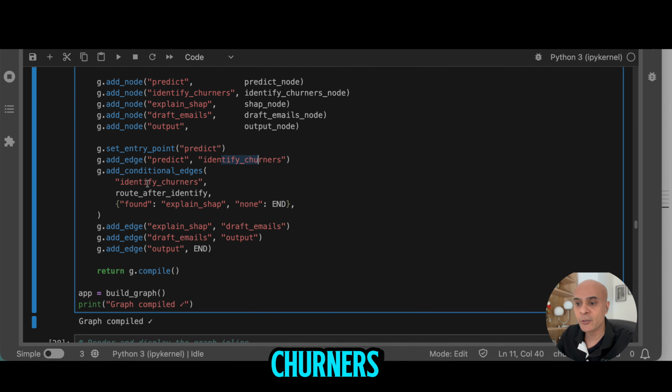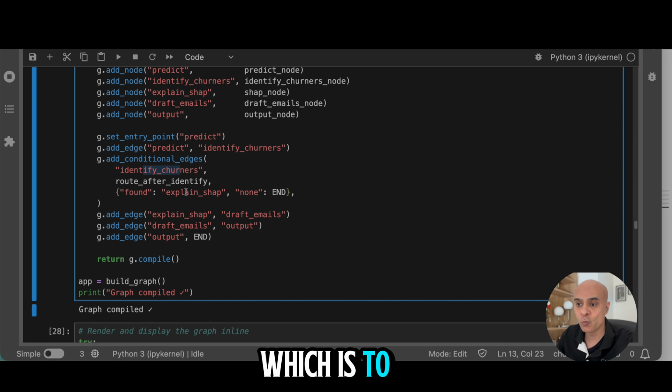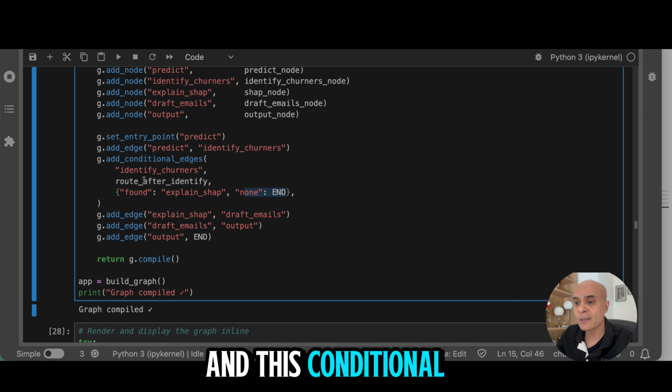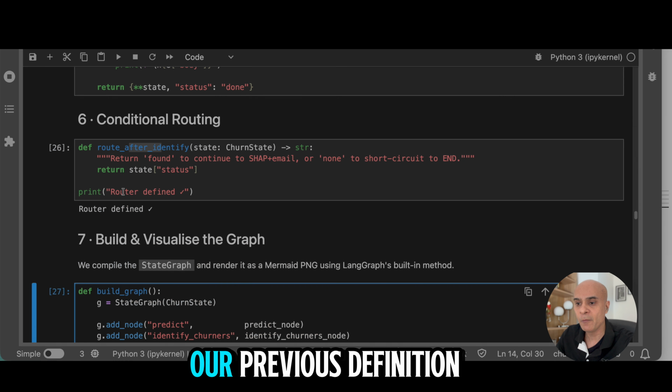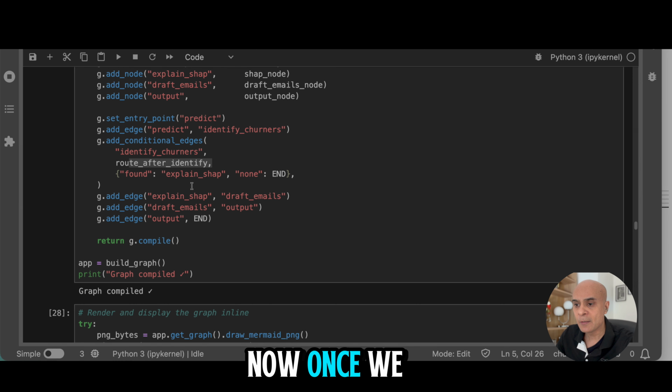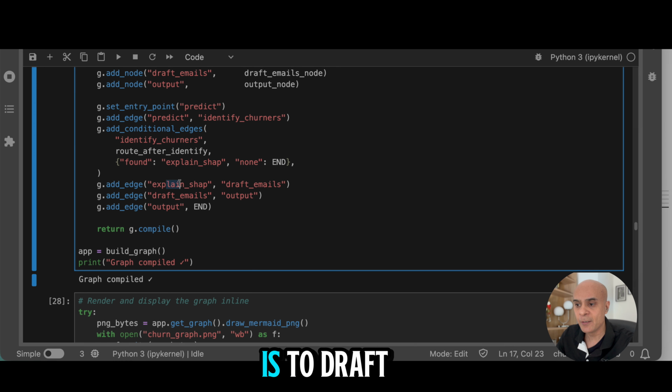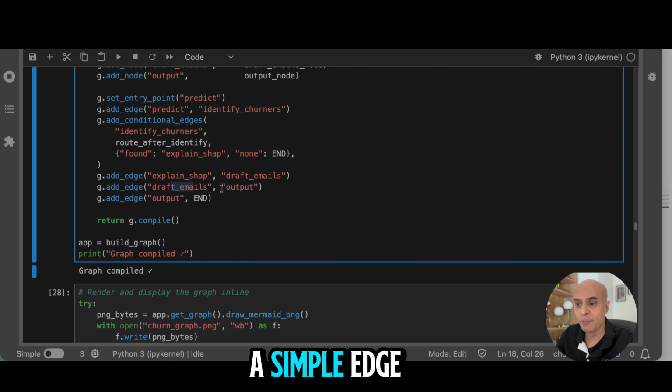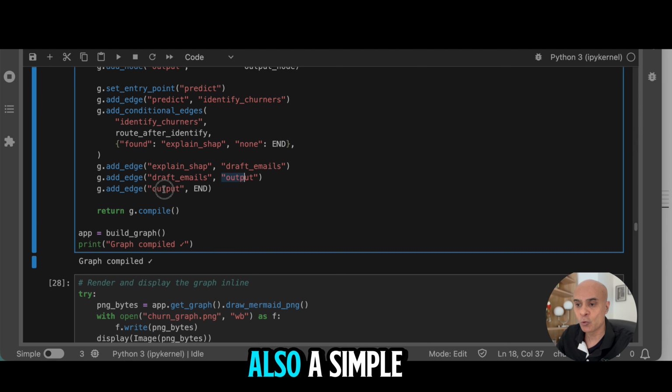But between identify churners and the next step, which is to explain the reasons, is just a conditional edge. It means that only if there are churners, then it is going to go to the next step of identifying the reasons as well as creating these emails. But otherwise, it's just going to end. And this conditional edge, if you remember, is coming from our previous definition, what we have created here. Now, once we have identified the reasons, the next is to draft emails. So this is a simple edge. Between draft emails and output is a simple edge, and between output and end is also a simple edge.